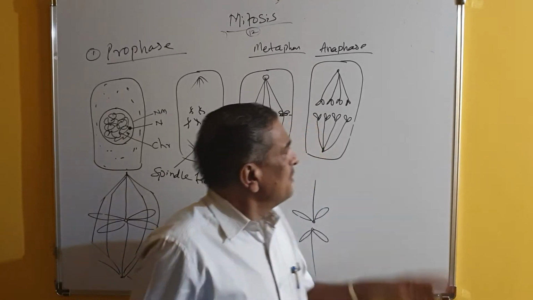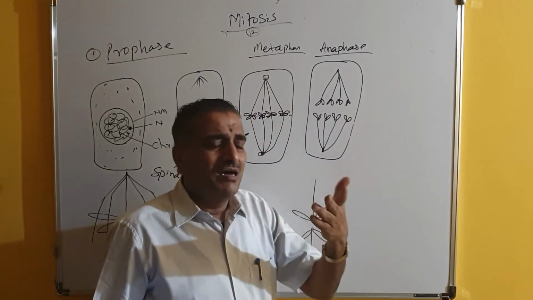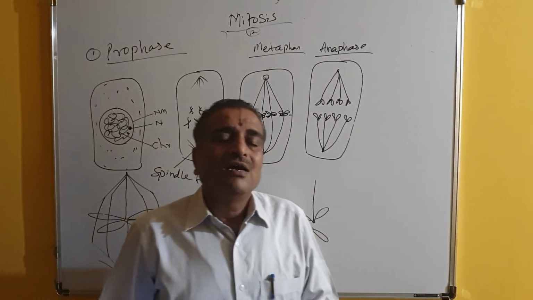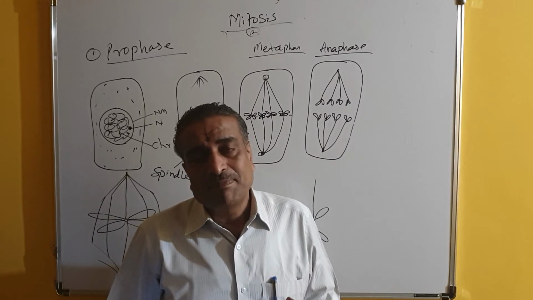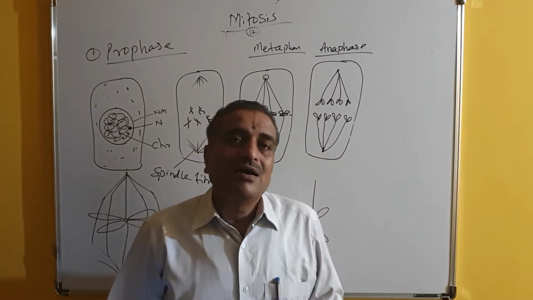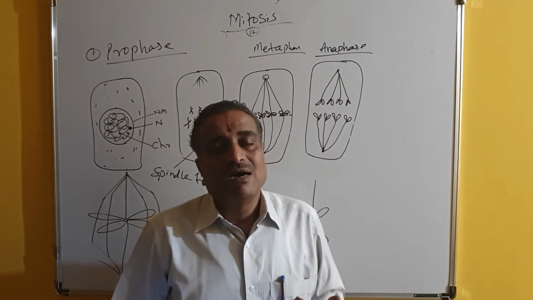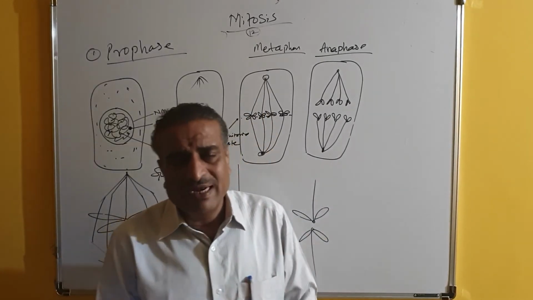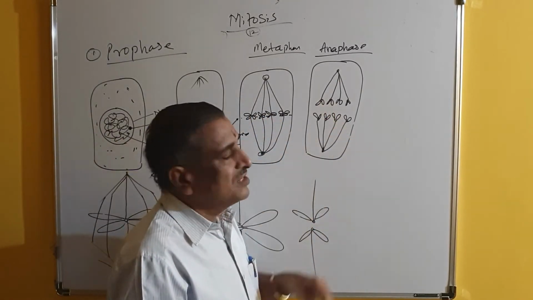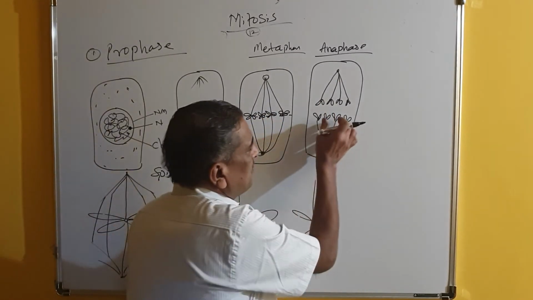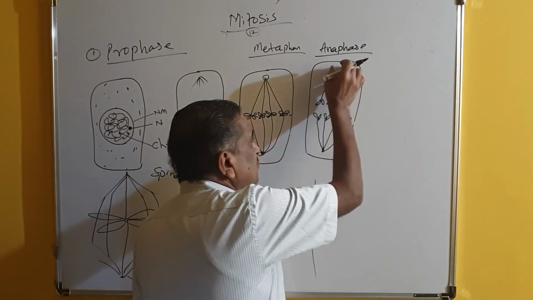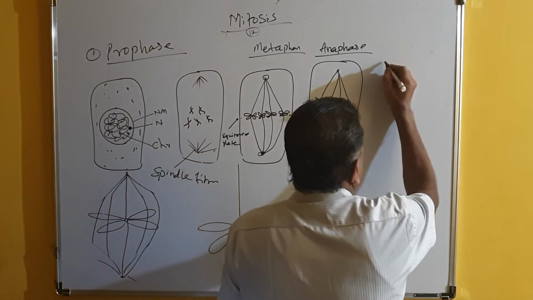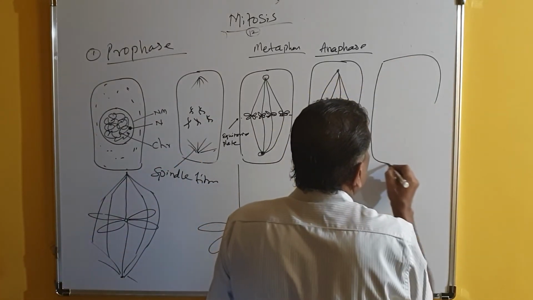Anyway, depending upon the shape of the chromosomes, if it is metacentric, you will find a V-shaped structure. If it is submetacentric, it is L-shaped. If it is acrocentric, it is called J-shaped, and if it is telocentric, it is I-shaped. So these spindle fibers are produced here, and they pull the chromatids towards the opposite poles.